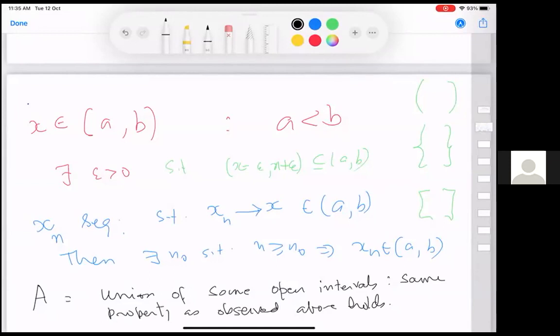So the property that if a point X is in that interval, then given a sequence converging to that point, eventually you should be inside that interval, can automatically be lifted to any union of open intervals: if a point X belongs to A and if Xn converges to X, then for large enough n's, you better be inside A.